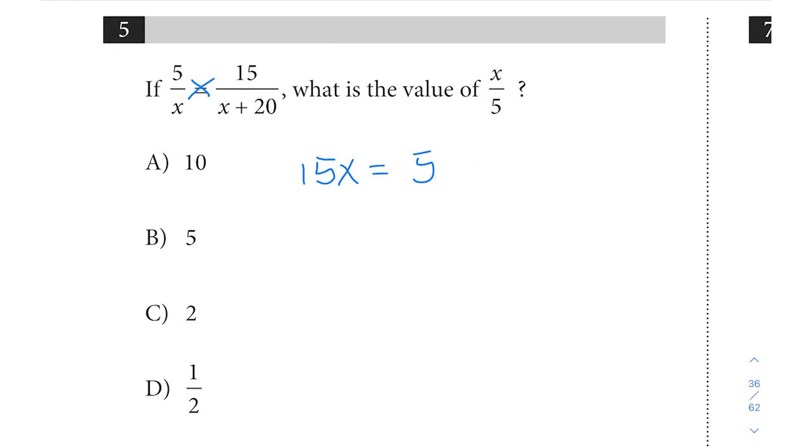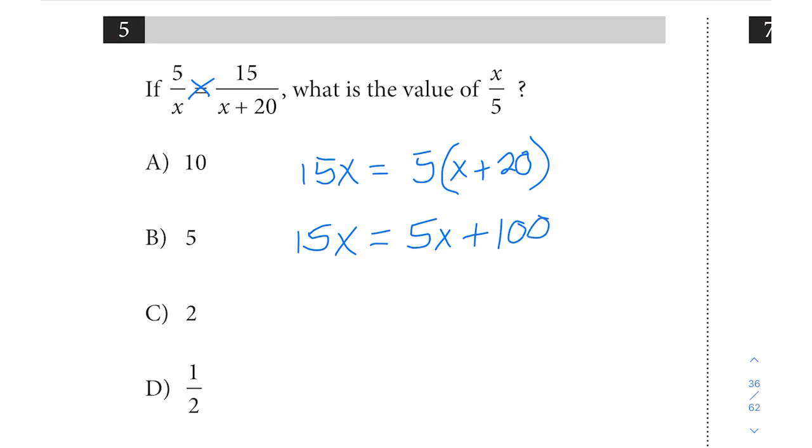And I prefer actually writing it out like this, where you do it in 2 steps. So you put the 5, and then in parentheses put the expression when you have more than one term, just to keep track of everything. And then from here we can distribute that 5 to both pieces. We have 15x equals 5x plus 100. Subtract 5x from both sides, we get 10x equals 100. Divide by 10, we get x equals 10, and we see 10 as an answer choice, but please be careful.